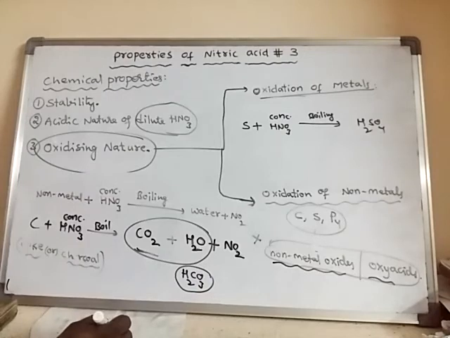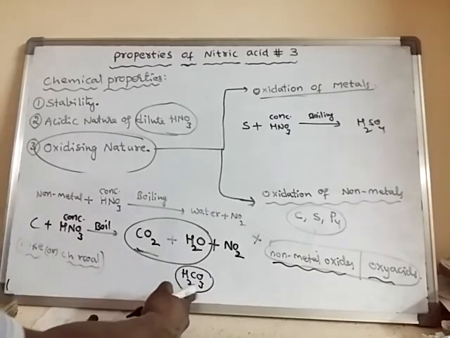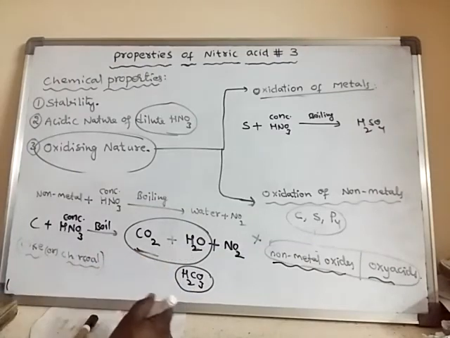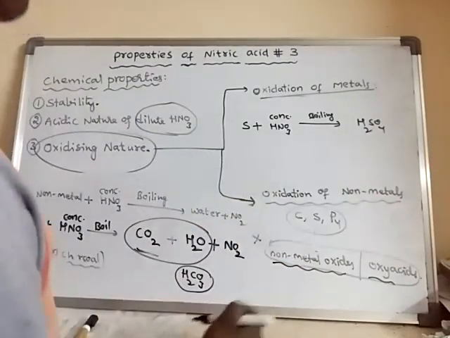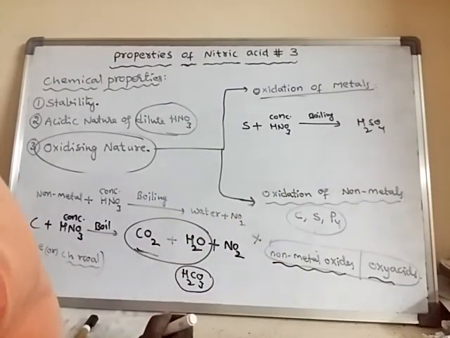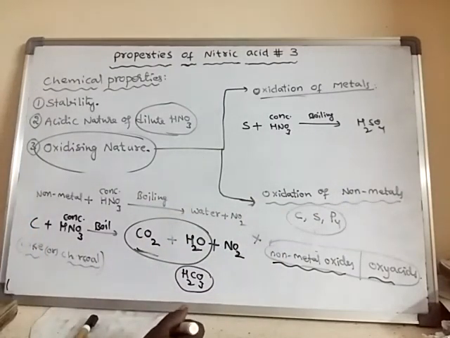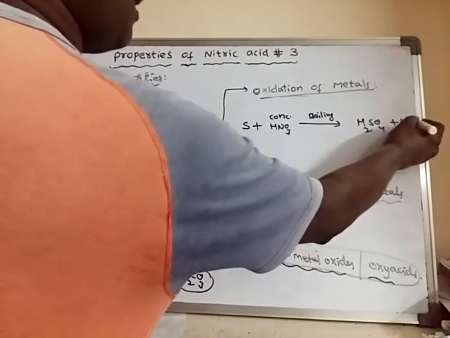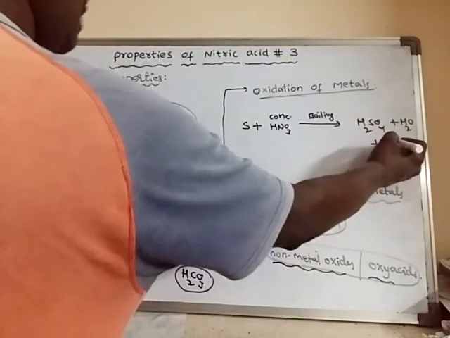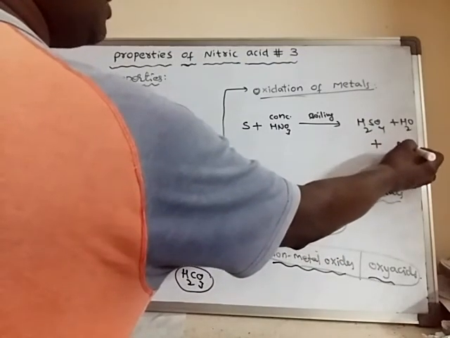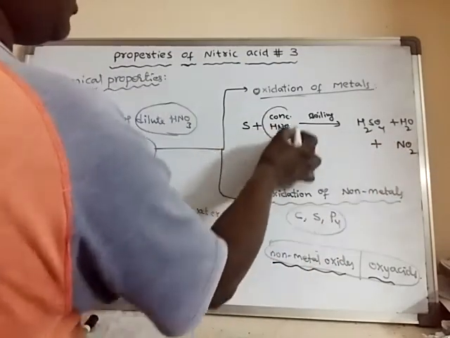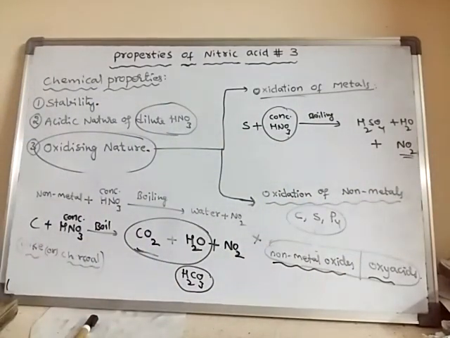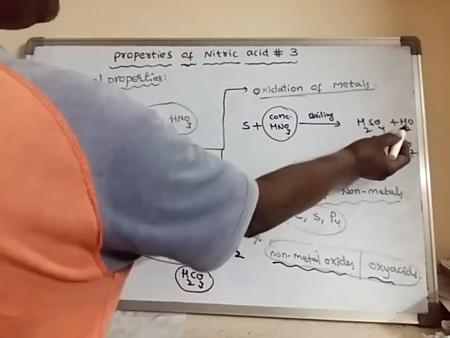But this carbonic acid is less stable. Immediately it will break down into carbon dioxide and water. But sulfuric acid is more stable. It does not break down into SO3 and water. So here it forms sulfuric acid. Water is formed along with this, and also nitrogen dioxide gas is formed. As it is concentrated nitric acid, nitrogen dioxide is formed along with this oxyacid and water.